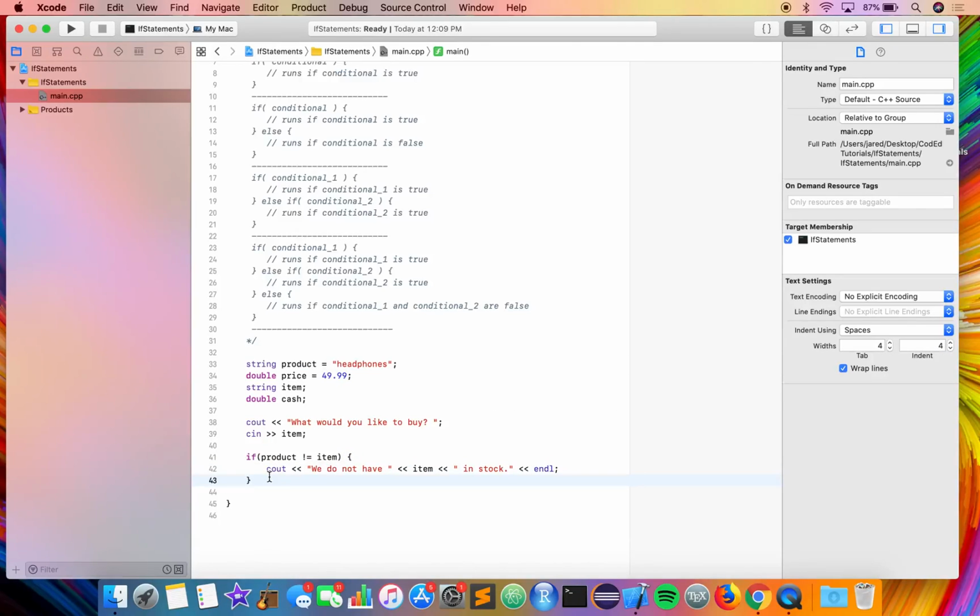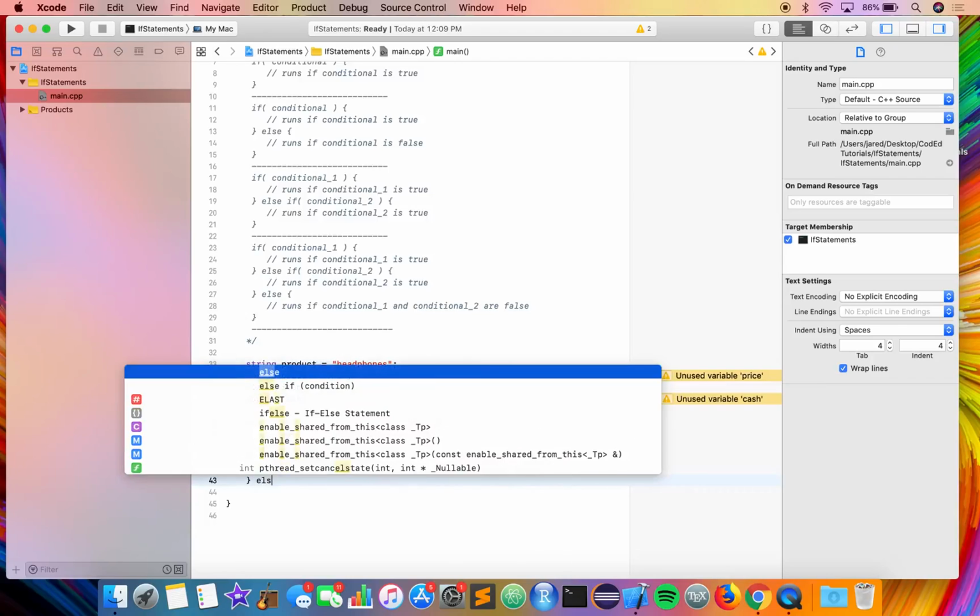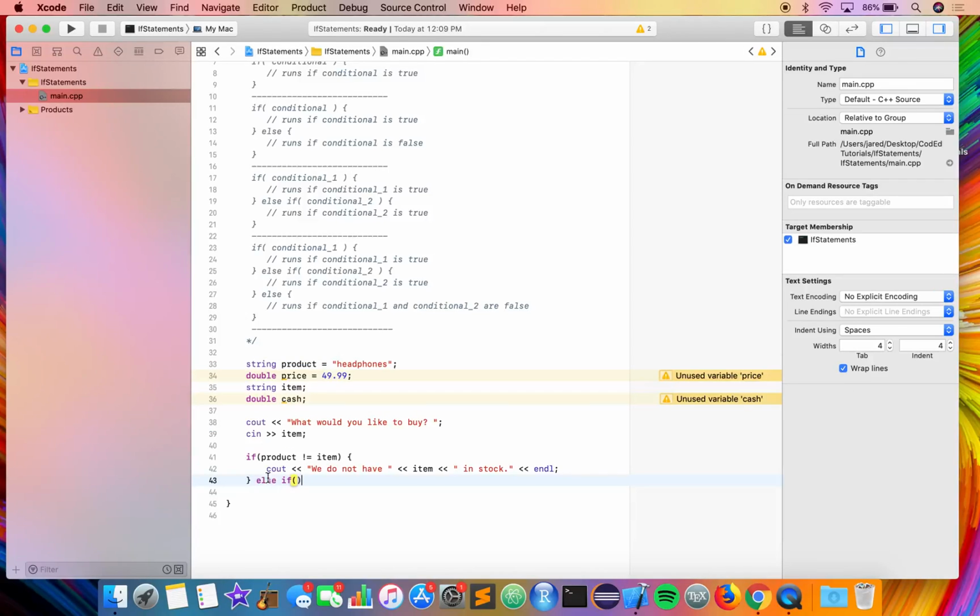However, there's also the case that their item is the product. So we could do an else if and say if product equals item, but because we use does not equal, there's only one other option. If product does not equal item is false, then it has to equal. So we can actually just do an else statement, and that will capture every other option, which is that their item is the product.